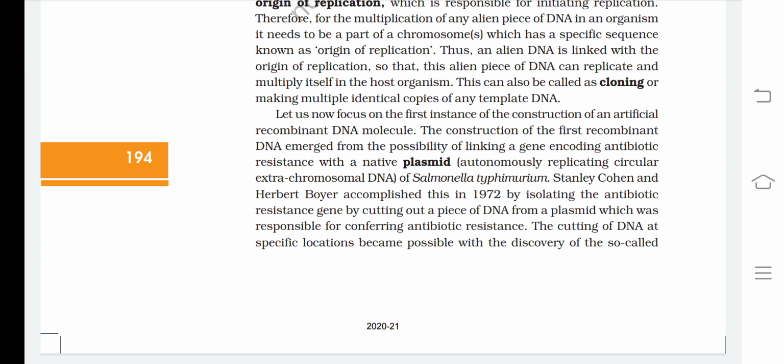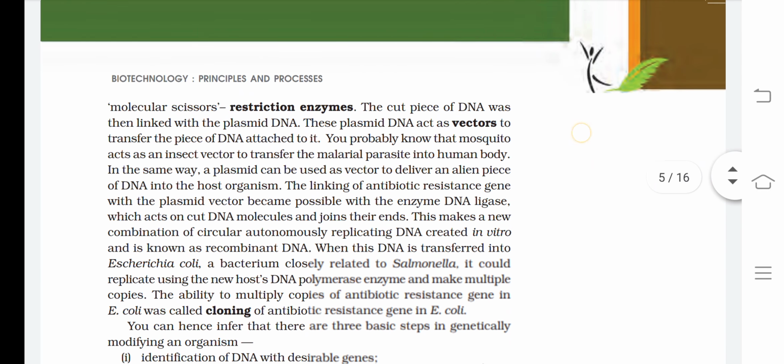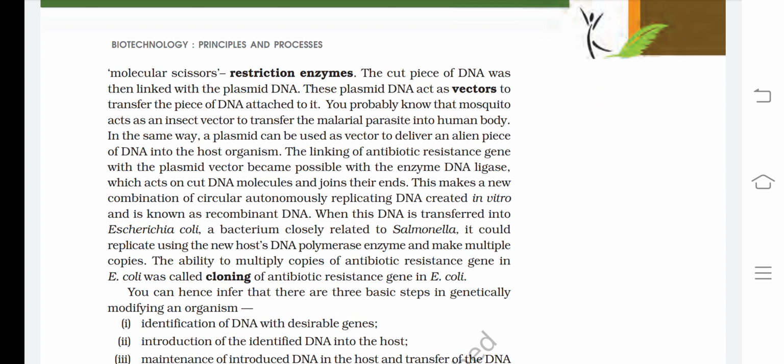Stanley Cohen and Herbert Boyer accomplished this in 1972 by isolating the antibiotic resistance gene, cutting out a piece of DNA from a plasmid which was responsible for conferring antibiotic resistance. The cutting of DNA at specific locations became possible with the discovery of the so-called molecular scissors, or restriction enzymes. The cut piece of DNA was then linked with the plasmid DNA. These plasmid DNAs act as vectors to transfer the piece of DNA attached to them.